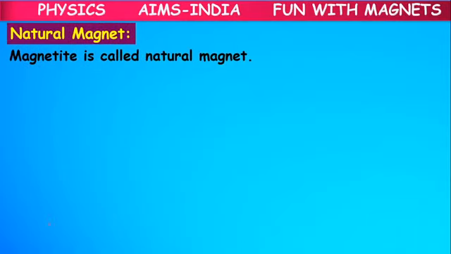Here, magnetite is a natural magnet. The magnet which occurs naturally, which is not made by artificial means, which occurs in nature by itself, is called magnetite. Its name is magnetite, or we also call it lodestone.